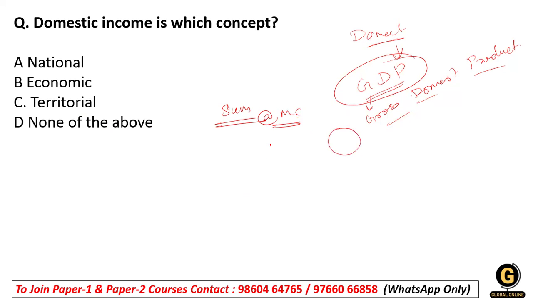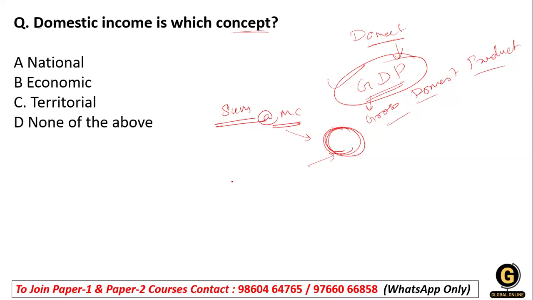in a fixed economic territory, within the boundaries of the economic territory. That is GDP. So domestic income means the product is produced within the boundaries of a fixed economic territory.